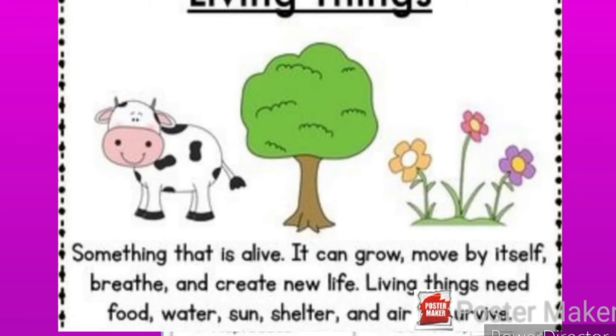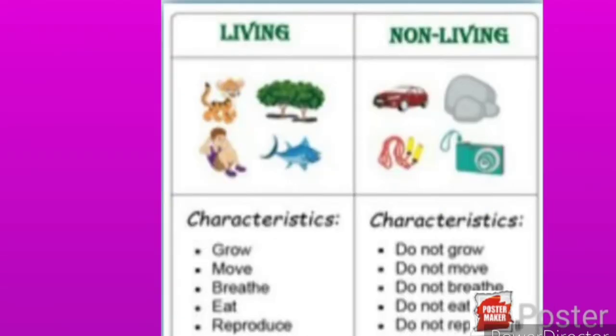If we see the characteristics now, what are they? Living things can grow, they can move, they can breathe, they can eat and they can reproduce. On the other hand, if we talk about non-living things, they do not grow, they do not move, they do not breathe, they do not eat and they do not reproduce. So these are the different characteristics of living things. Now all these characteristics we are going to study in detail.